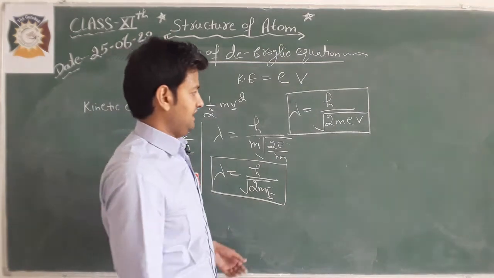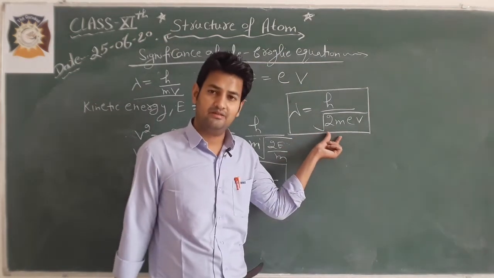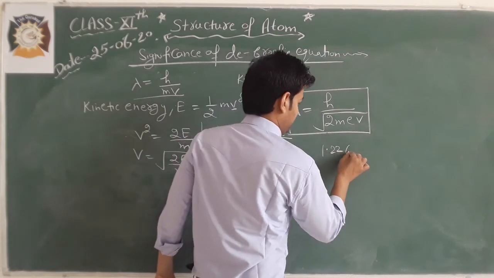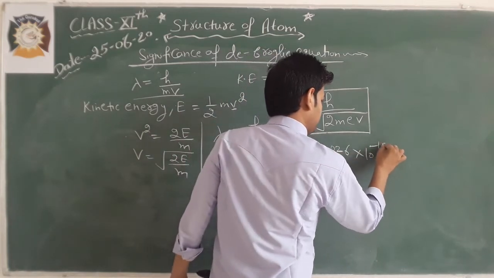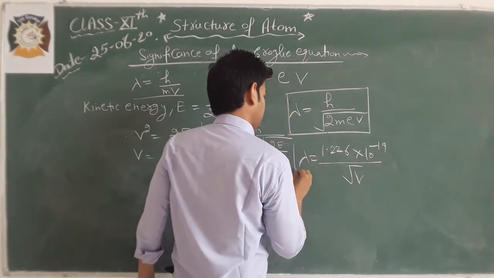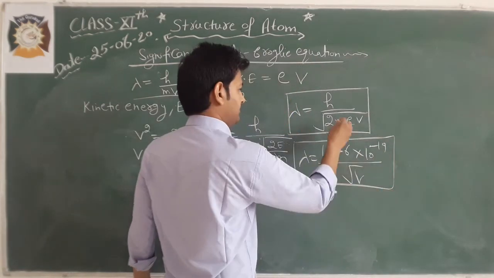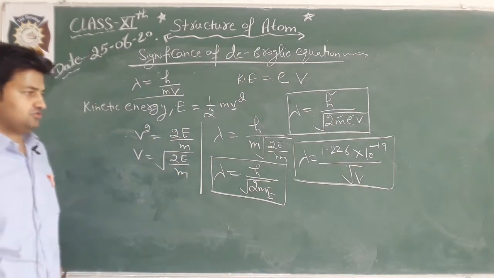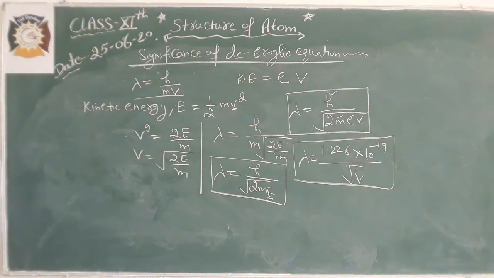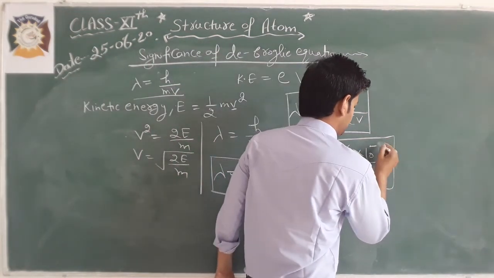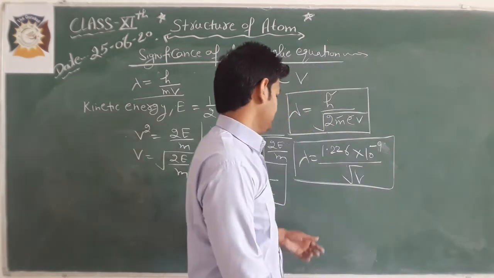When we put the values of all of these, it comes out to be 1.226 into 10 to the power minus 9 by under the root of V meter. It is not 19, it is 10 to the power minus 9 meter.